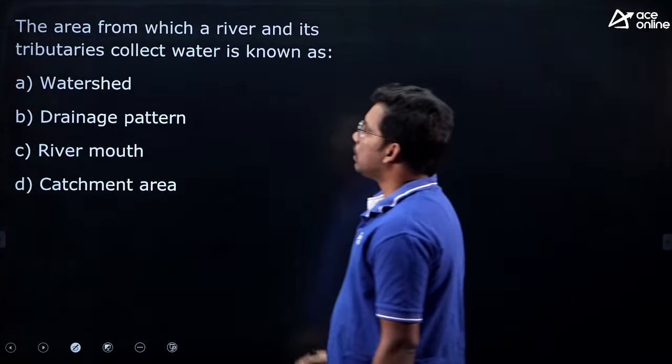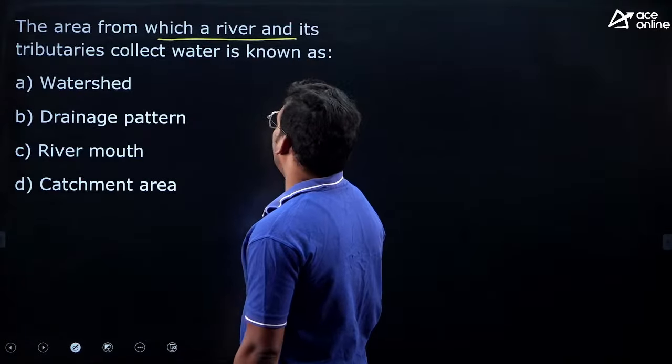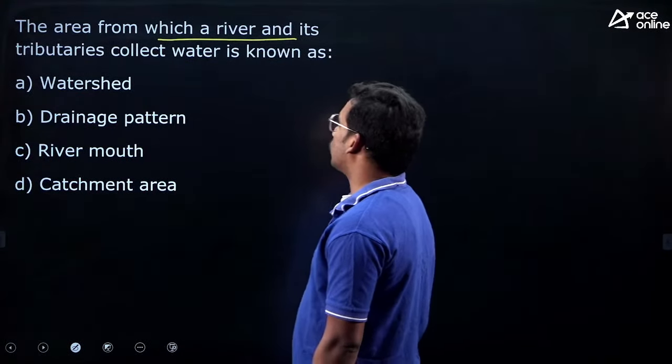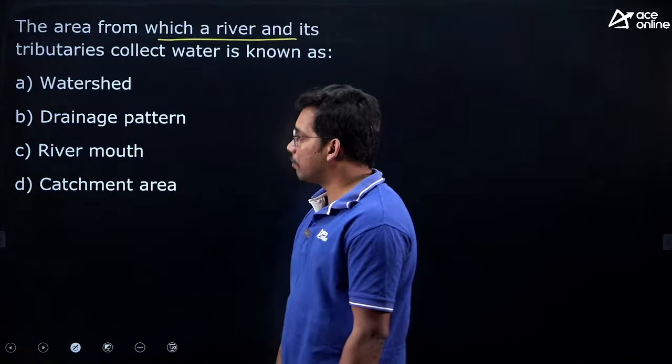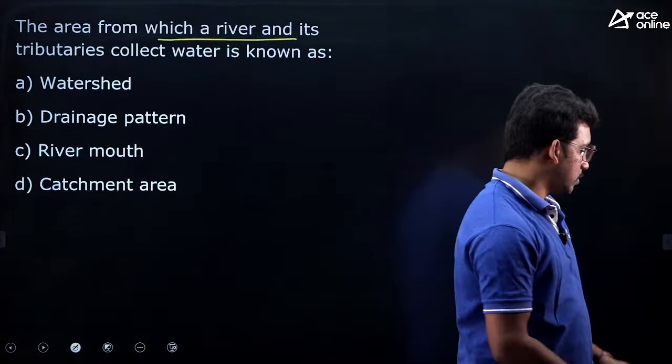Next one, the area from which a river and its tributaries collect water is known as: watershed, drainage pattern, river mouth, catchment area.